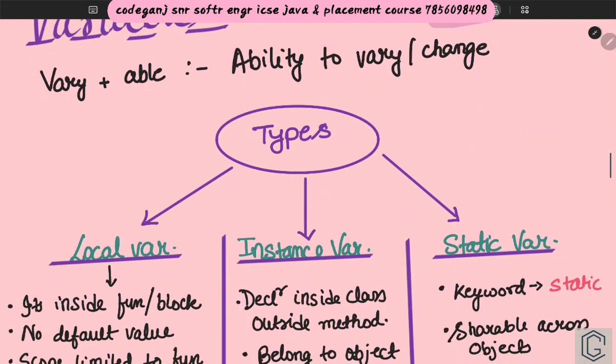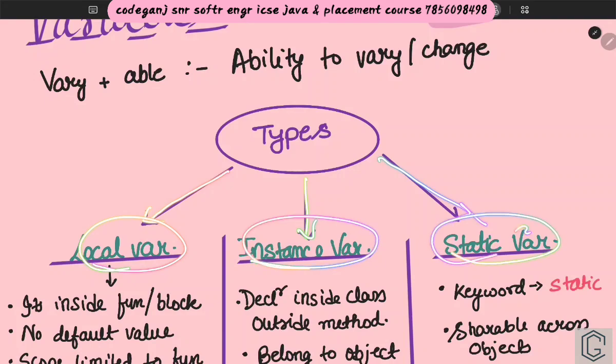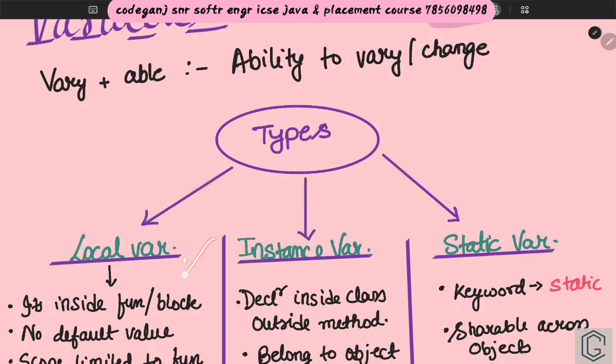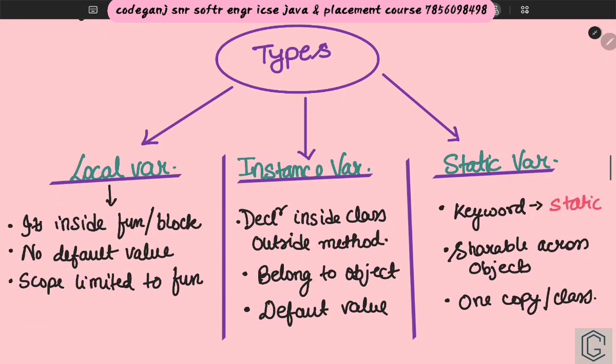So there are broadly three categories of variables. One is your local variable, one is your instance variable, one is your static variable. You might not understand from whatever is written here, but the output based questions will drastically change their output depending on how the variable is declared. And these are the points from where the MCQ questions are based.